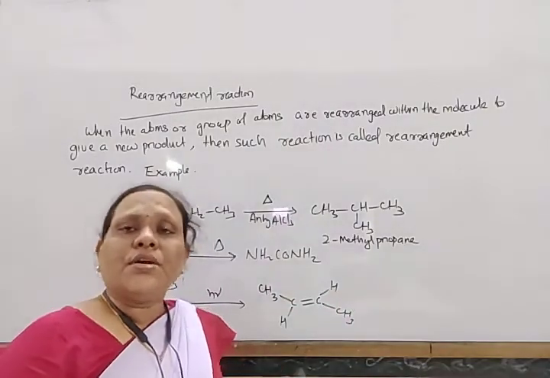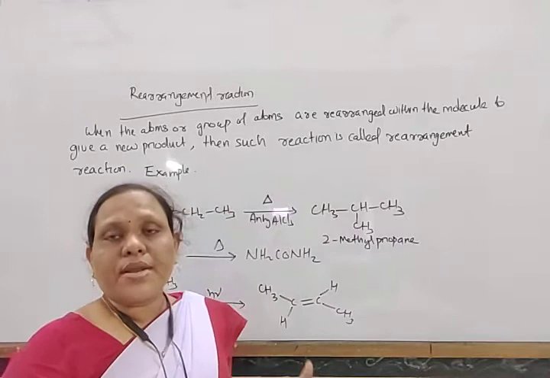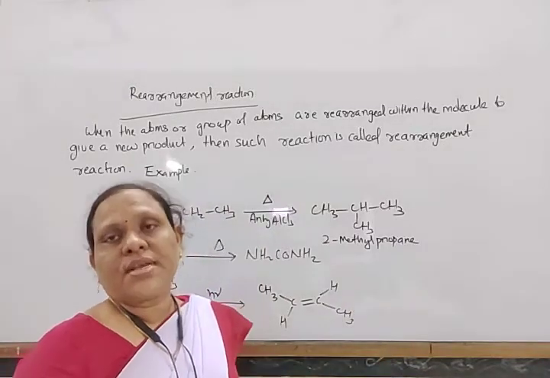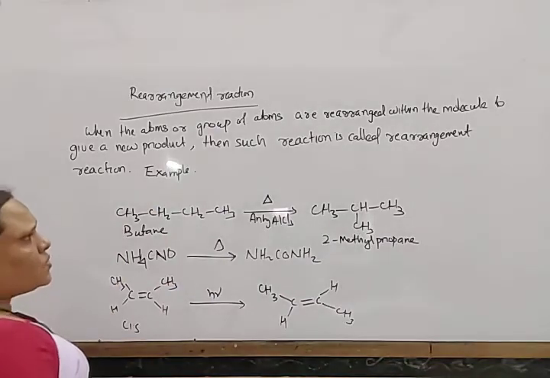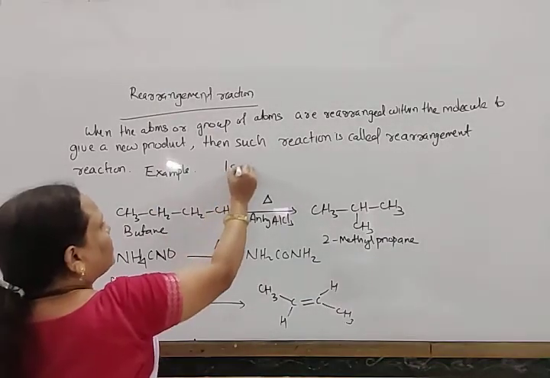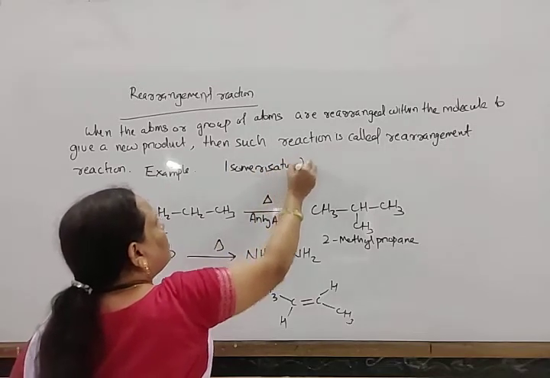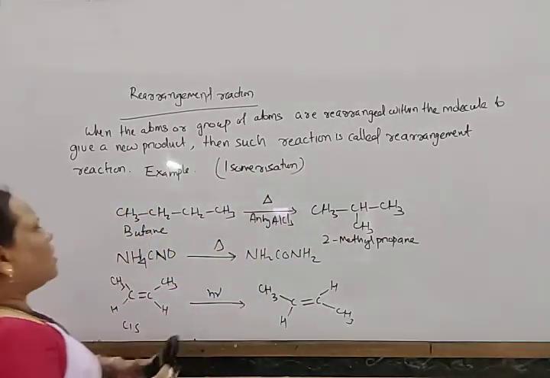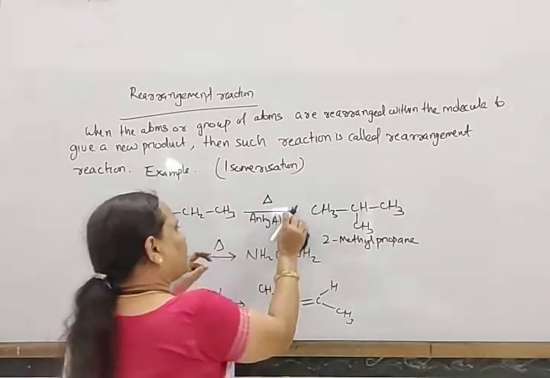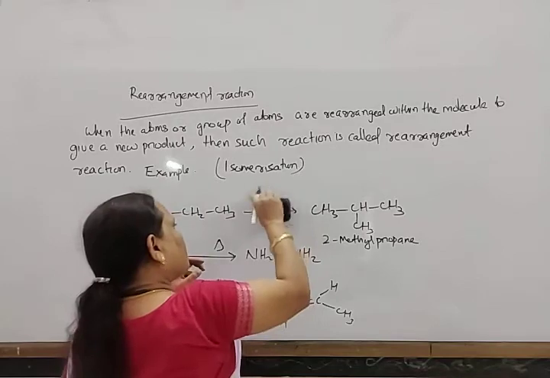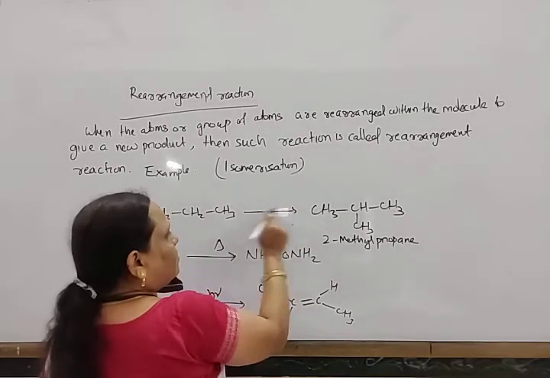This reaction we can also call isomerization because the same molecular formula represents two different compounds. In this way, we can say isomerization, because a new isomer is formed. Look here, butane. When it is heated with anhydrous aluminum chloride, always give the heat symbol below and the reagent above the arrow.